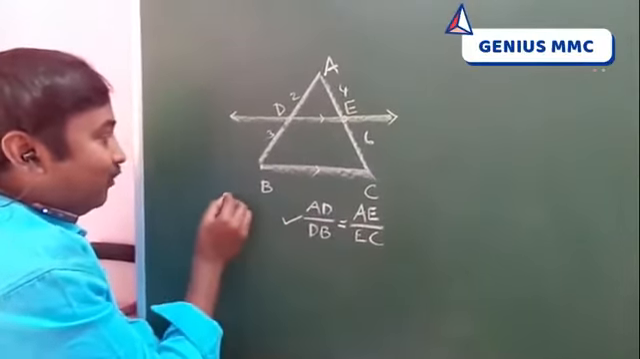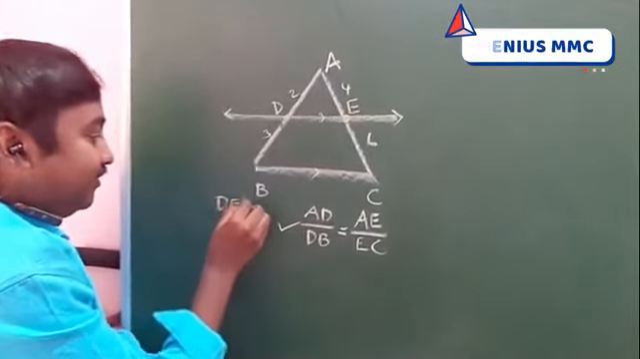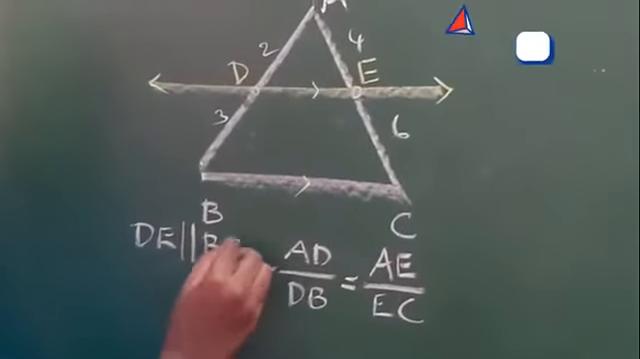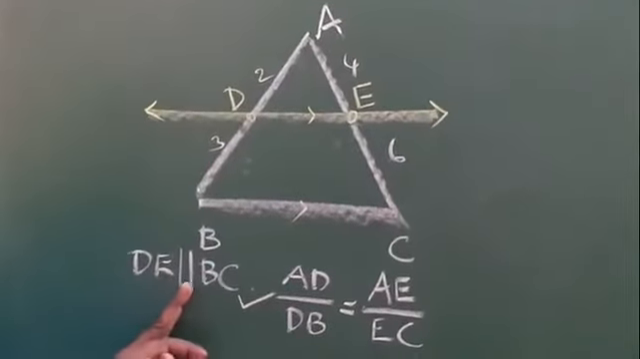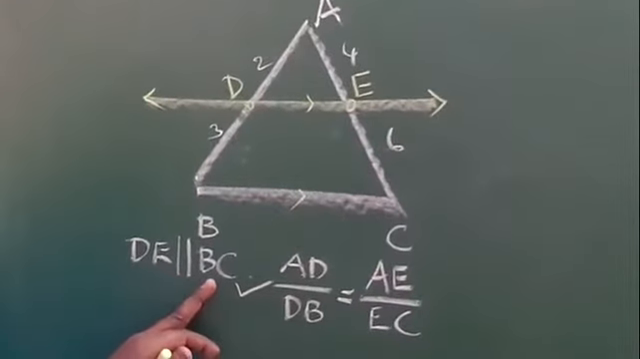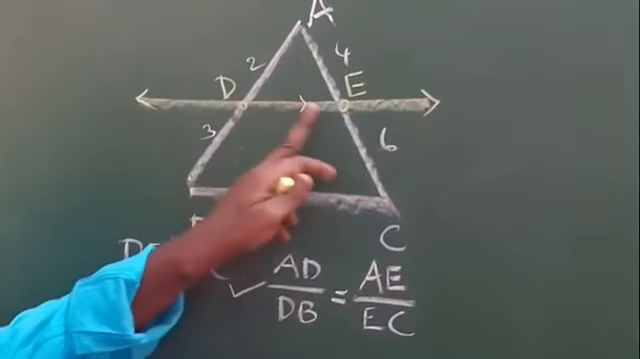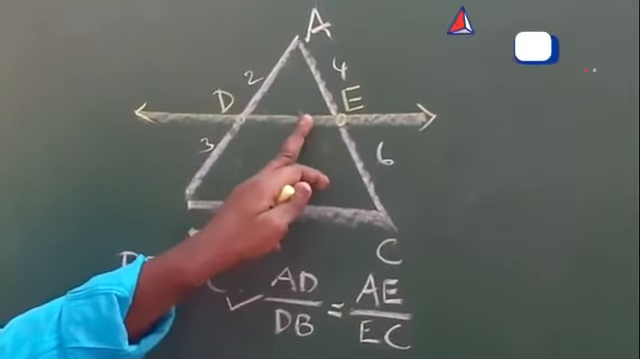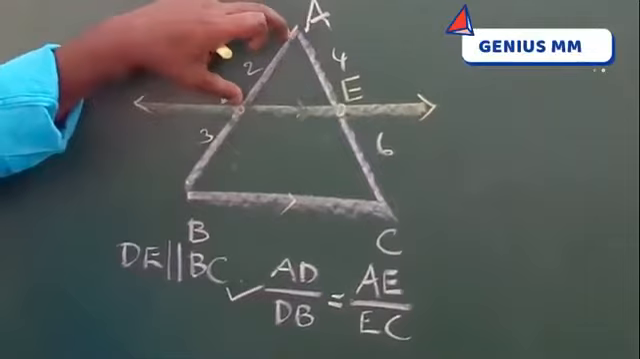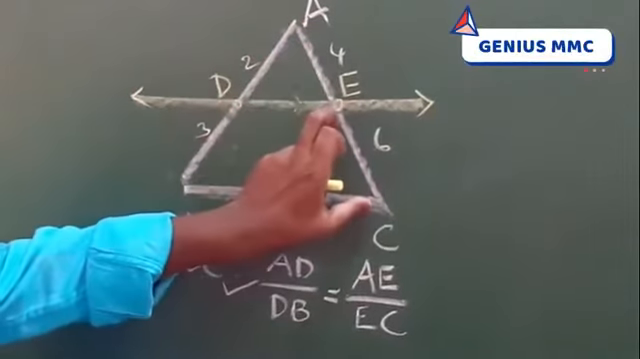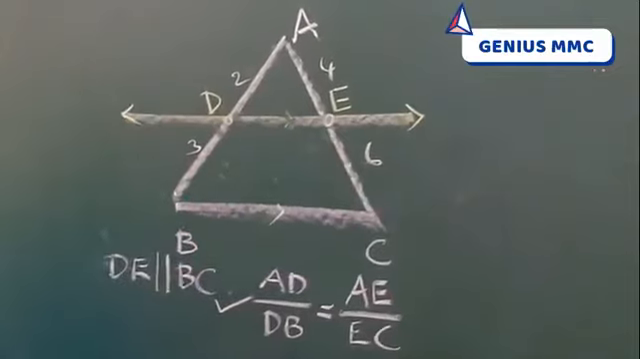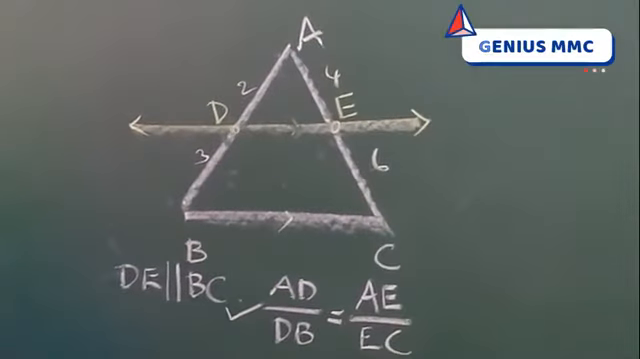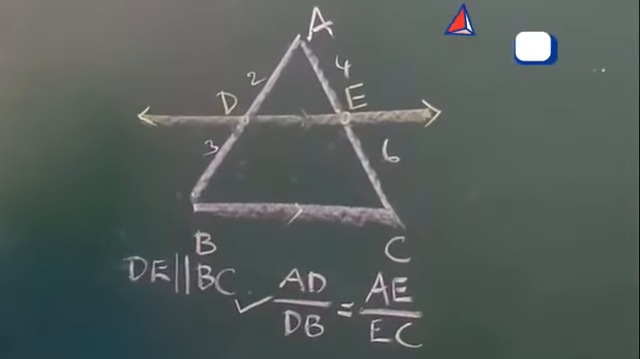This can be written only when DE is parallel to BC. If a line drawn parallel to one side of a triangle intersects at distinct points, then the line divides the other two sides in the same ratio. That is called proportionality. We discussed that in the last class.